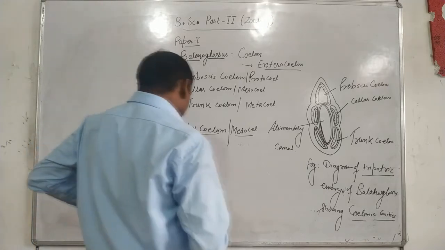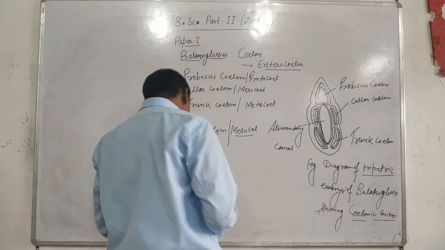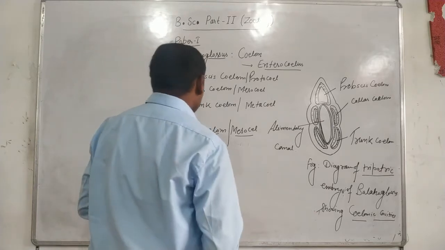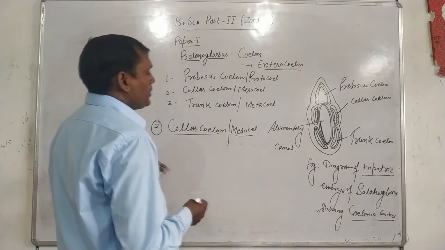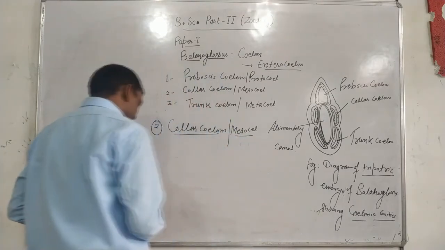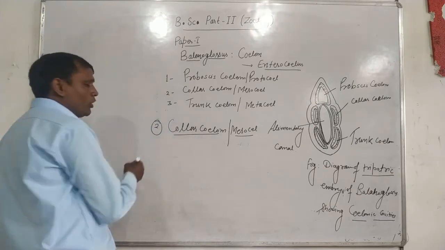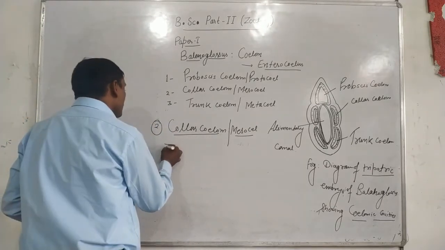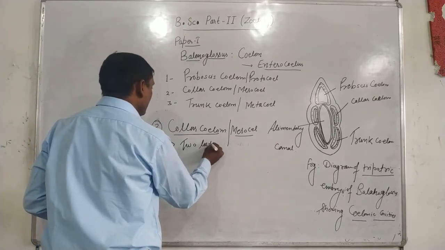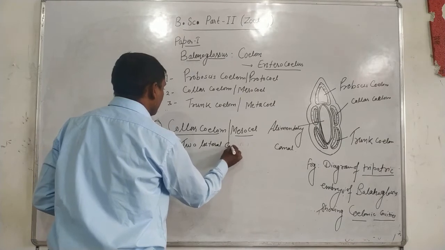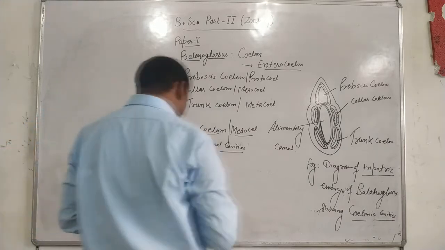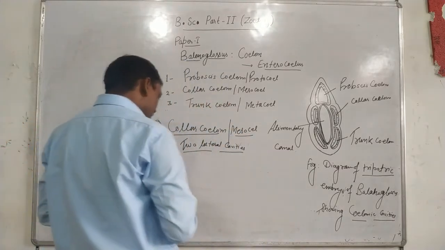The collar coelom, or mesocoel, is represented by two lateral cavities.